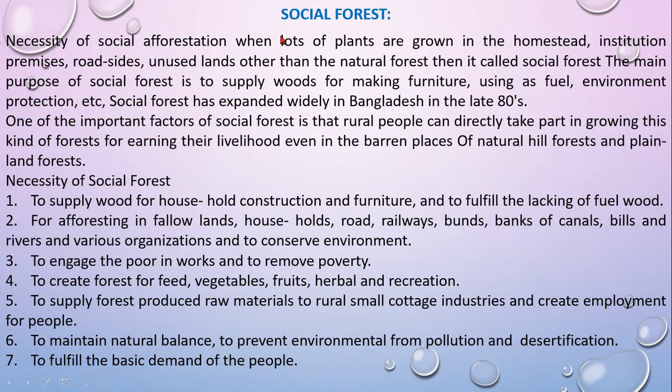Now, one of the artificial forests is called social forest. So what is social forest? Social forest means an artificial forest, which is made by human beings artificially, following scientific methods. So social forest is the forest which is near your homestead area, institution premises, roadside or unused lands, rather than the natural forest. The purpose of social forest is to supply wood for making furniture and fuel, protect the environment, keep the environment balanced, and maintain biodiversity. Social forest has expanded widely in Bangladesh since the late 80s.